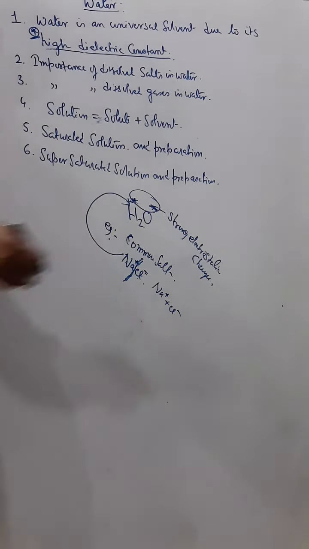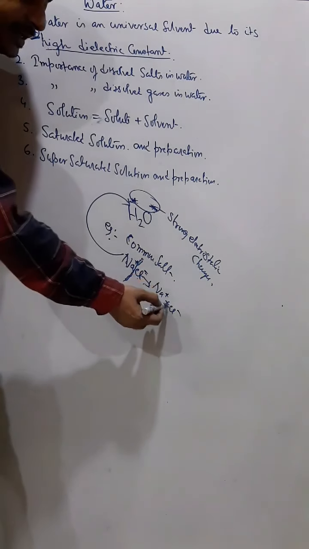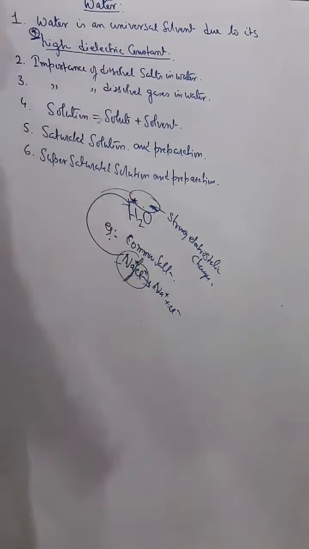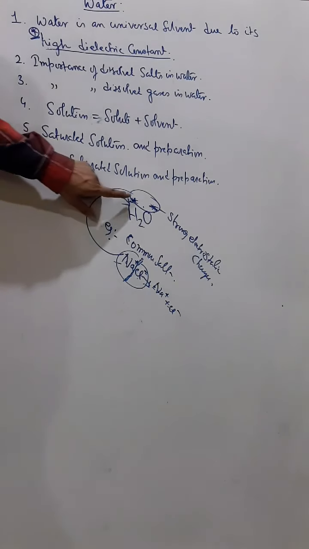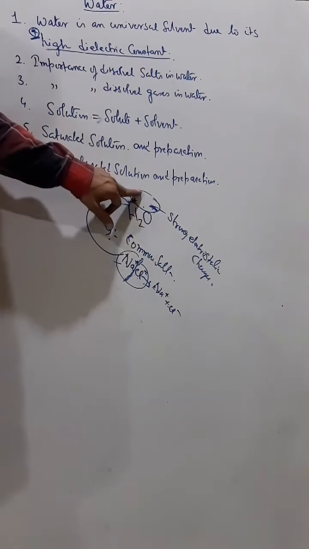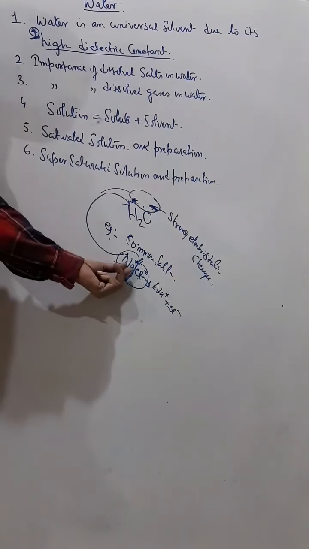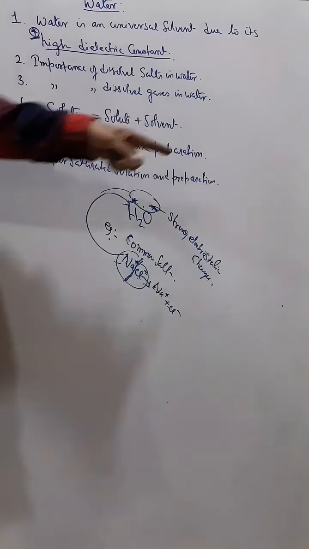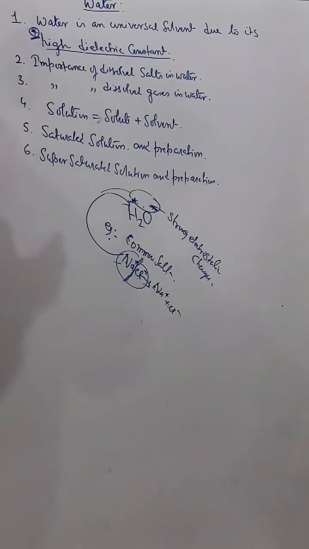Due to this splitting into ions, sodium chloride easily dissolves in water. So it is due to the dielectric constant that substances dissolving in water easily split into ions, and therefore they easily dissolve. This is called the dielectric constant.